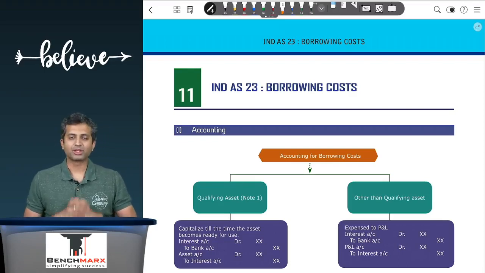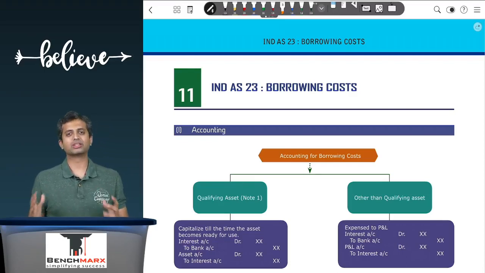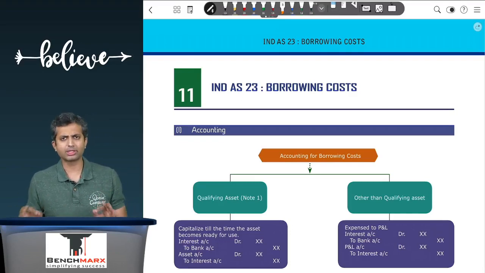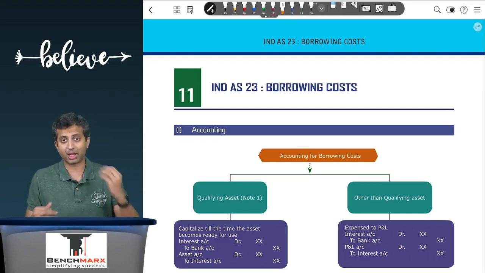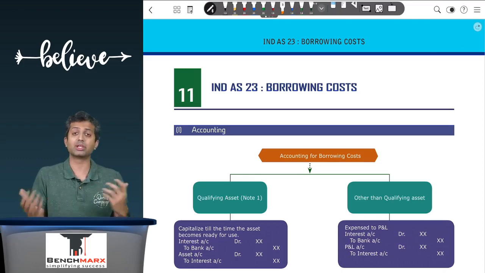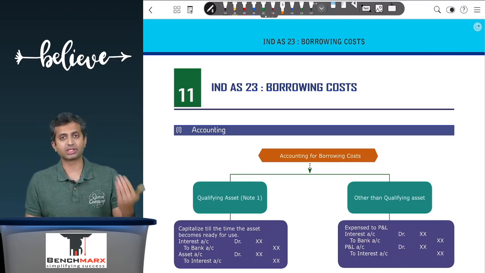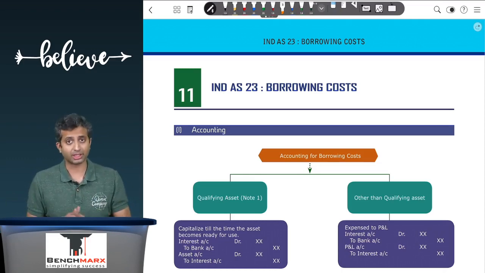Hello everyone and welcome to the quickfire revision for Ind AS 23 on borrowing cost. This is an important standard and has come in the past in your main exams directly as well as along with other standards like PPE and intangibles. So definitely an important standard.